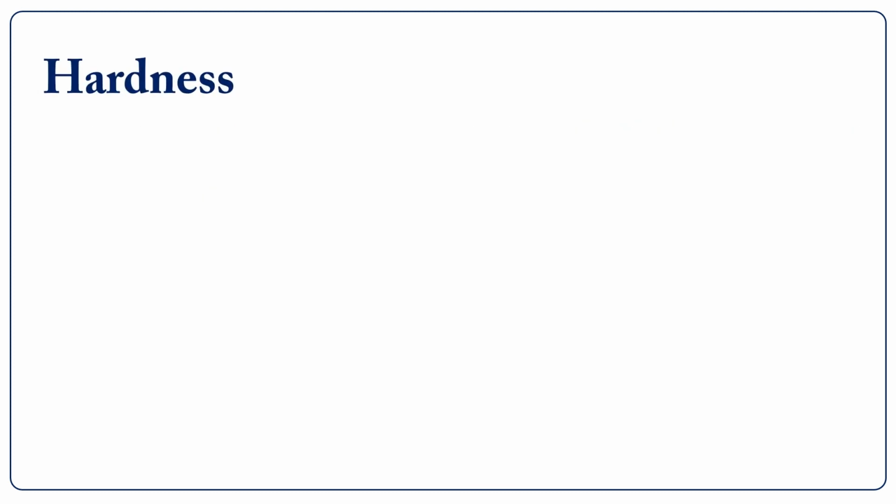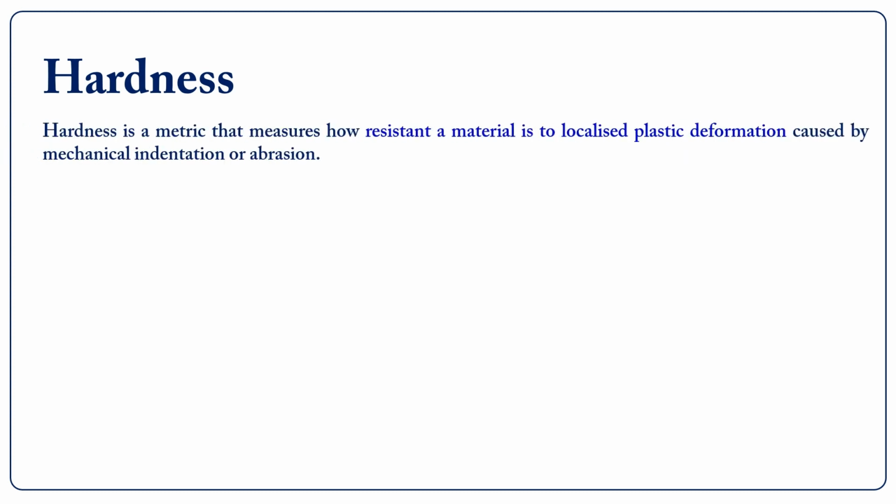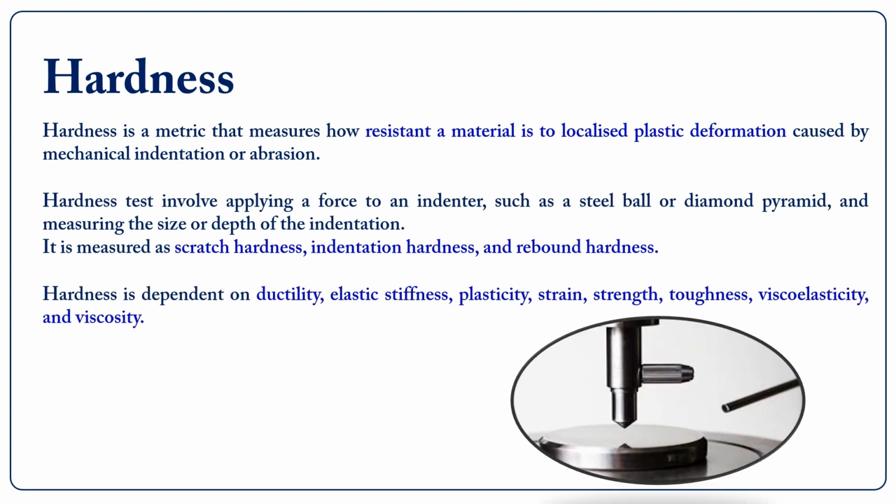Hardness. Hardness is a metric that measures how resistant a material is to localized plastic deformation caused by mechanical indentation or abrasion. Hardness tests are fast, easy, and non-destructive. They involve applying a force to an indenter, such as a steel ball or diamond pyramid, and measuring the size or depth of the indentation.